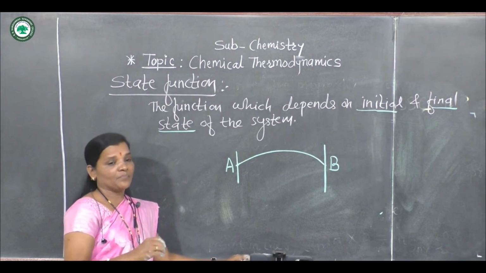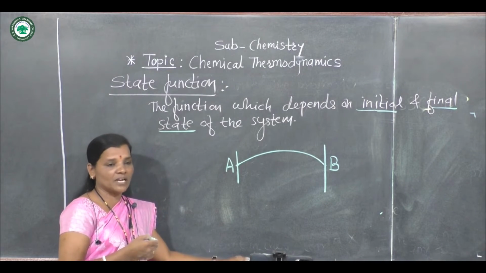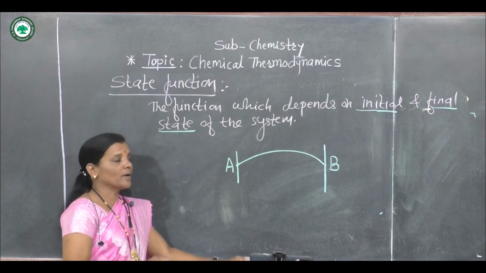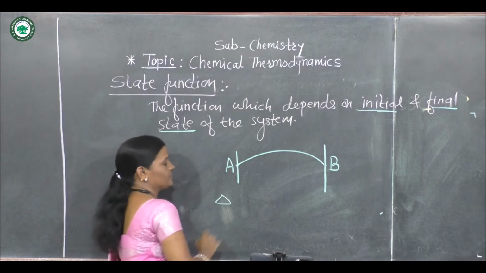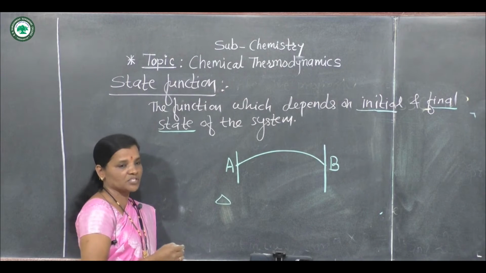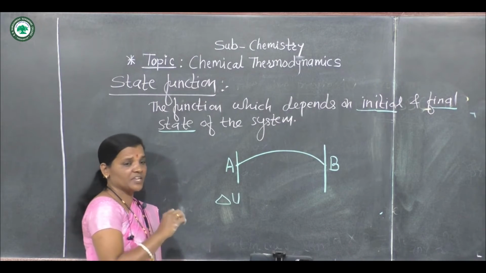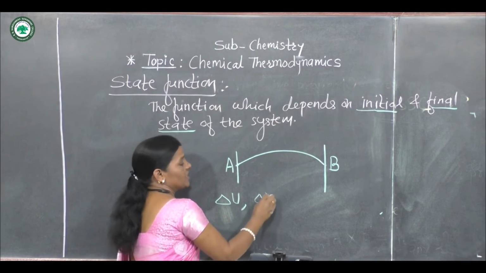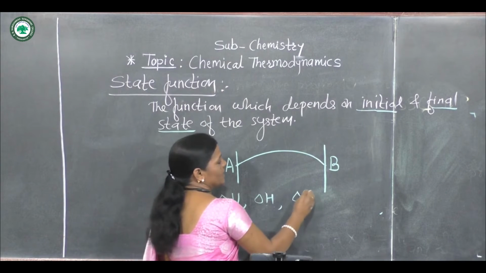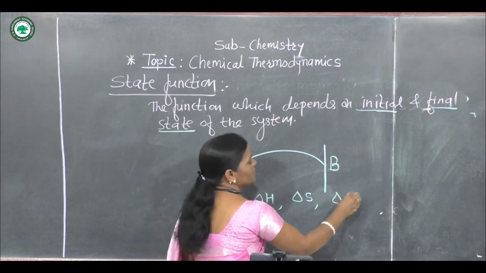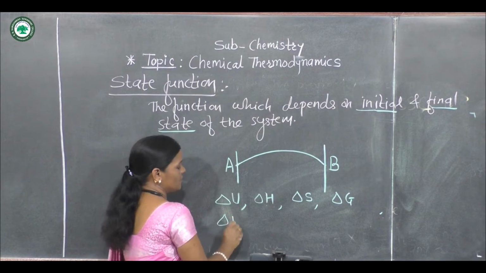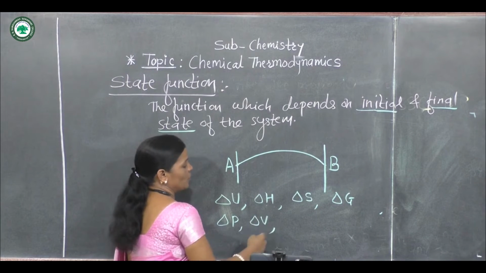Or simply, how to identify which are the state functions? If before any property we write del, then that is called a state function. For example, change in internal energy, change in enthalpy, change in entropy, change in Gibbs energy, change in pressure, change in volume.